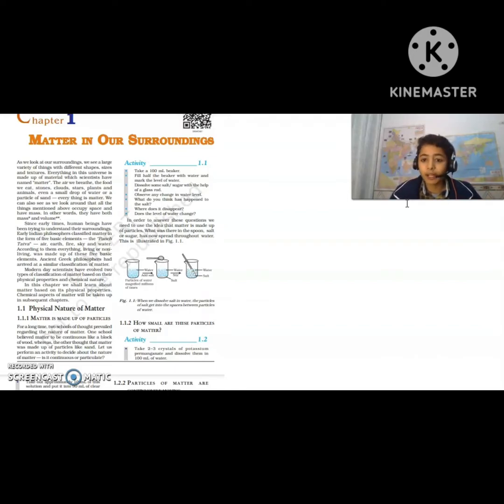Matter is made up of particles. Now a long time before, there were two schools. It is given as a story kind of thing. One school thought that matter is continuous. Like I am a matter, I am not made of many particles, I'm just like this only. I'm continuous, like a block.